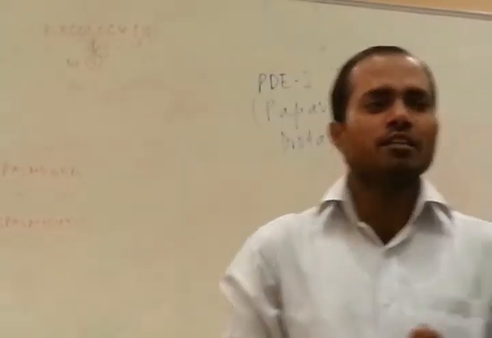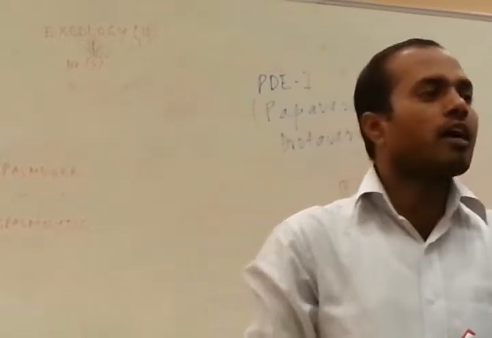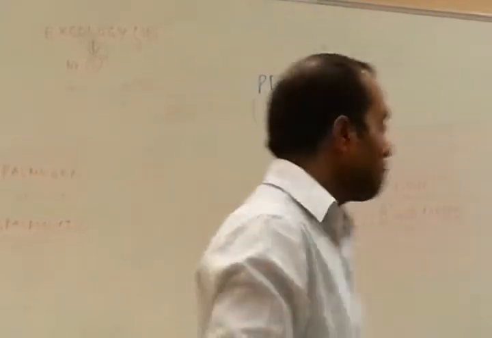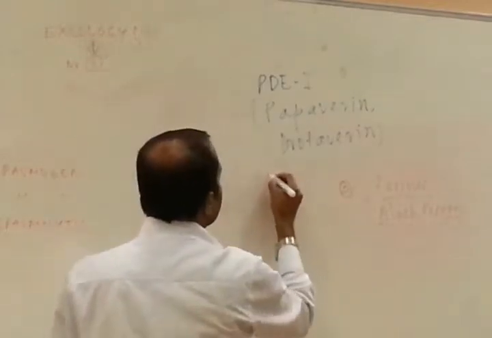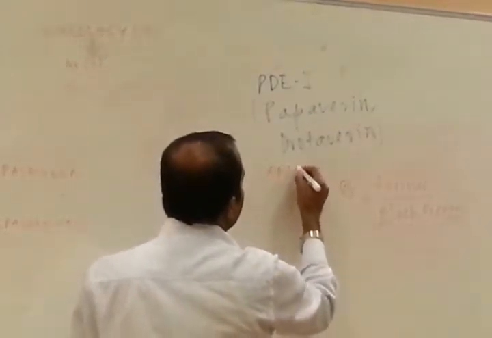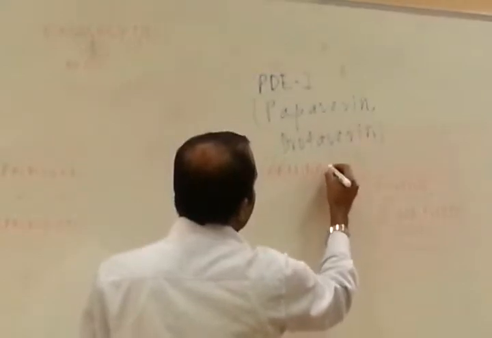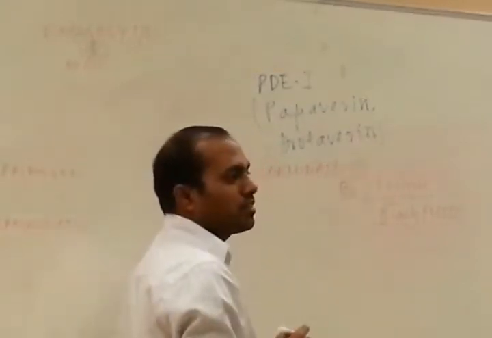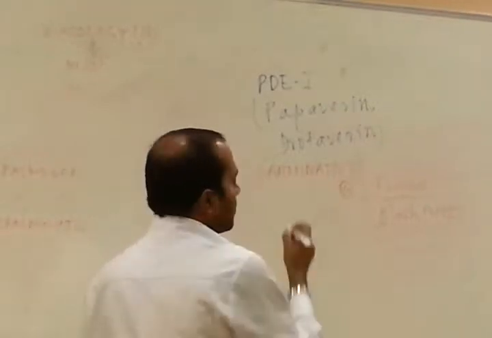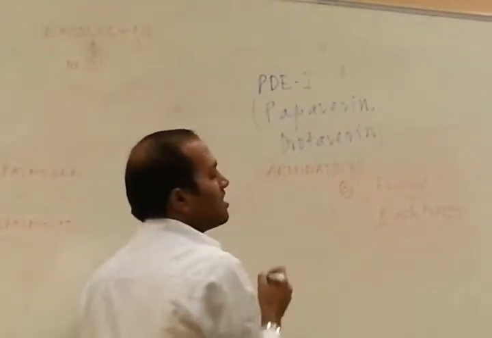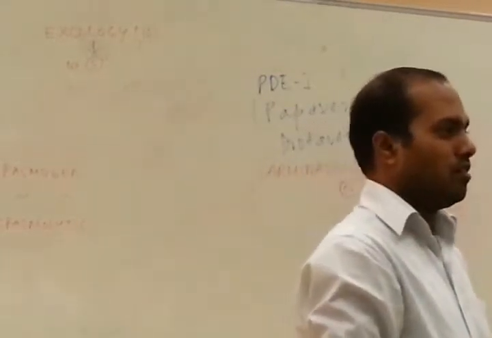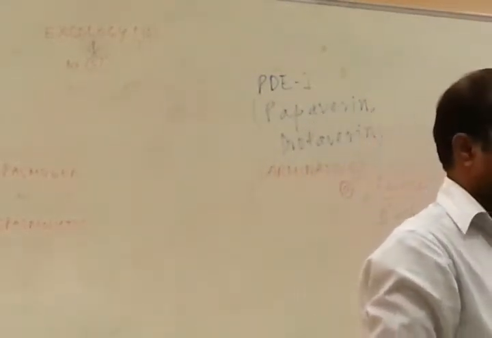What are carminatives? These are the medicines which relieve abdominal pain. They are spasmolytics.